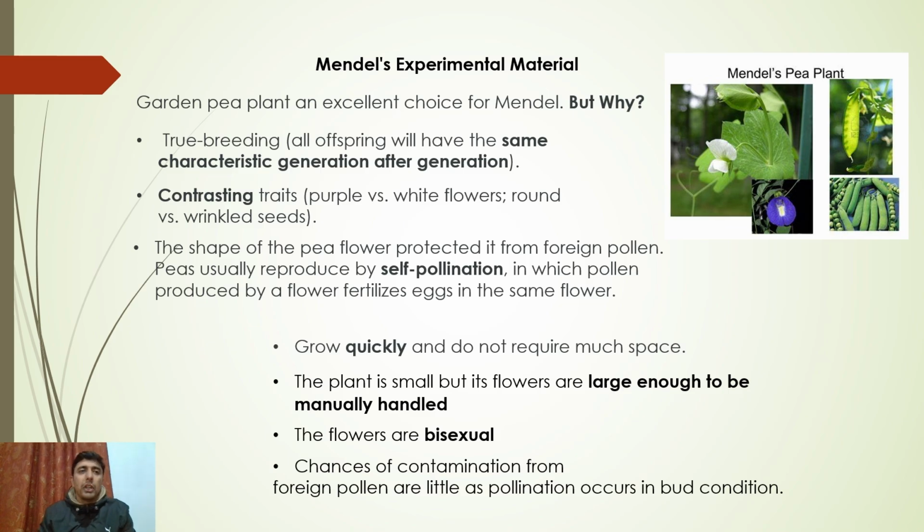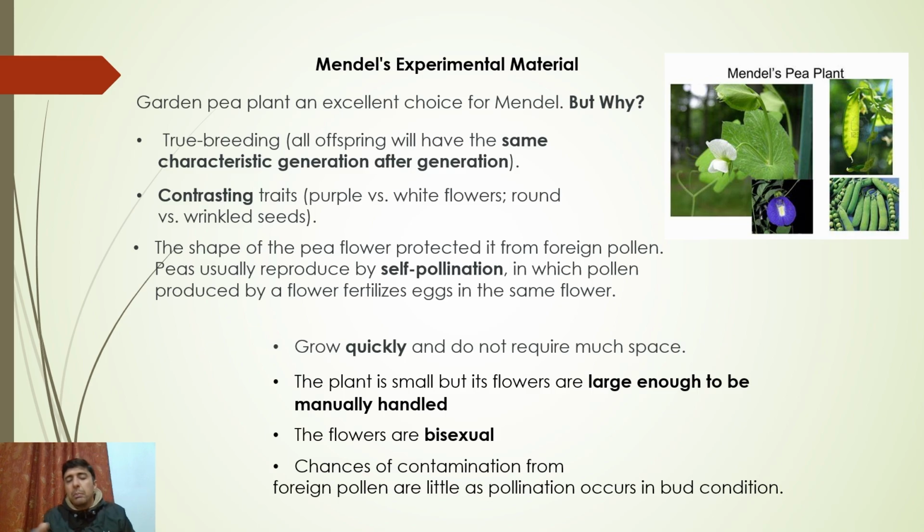You will study it if you have a tall guy and a short guy, or a black person and a white person, so you can study the traits easily, because you need to have contrasting traits. That is exactly the case with the pea plant. The pea plant has flowers, purple and white, and seeds, round and wrinkled. There are many characters that Mendel selected, 7 of them, which we will study in the next slides. But the point is that the experimental material should have contrasting traits.